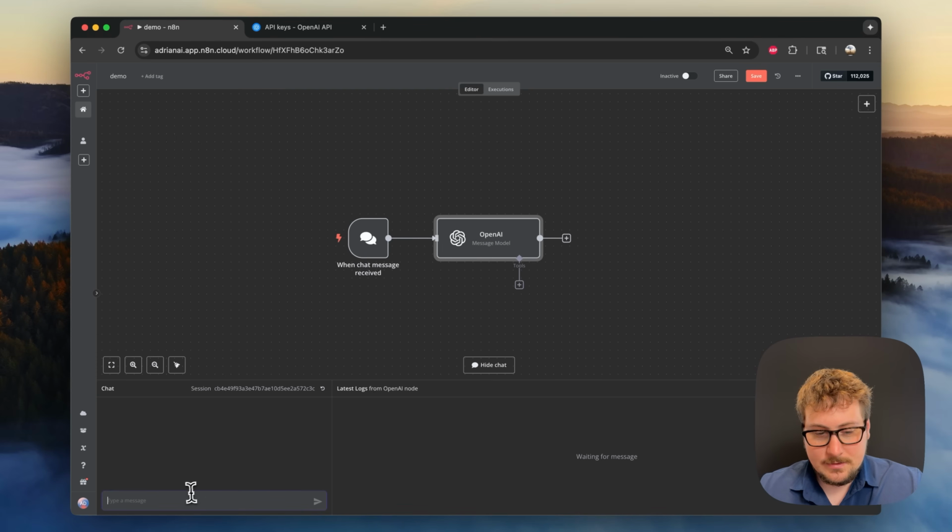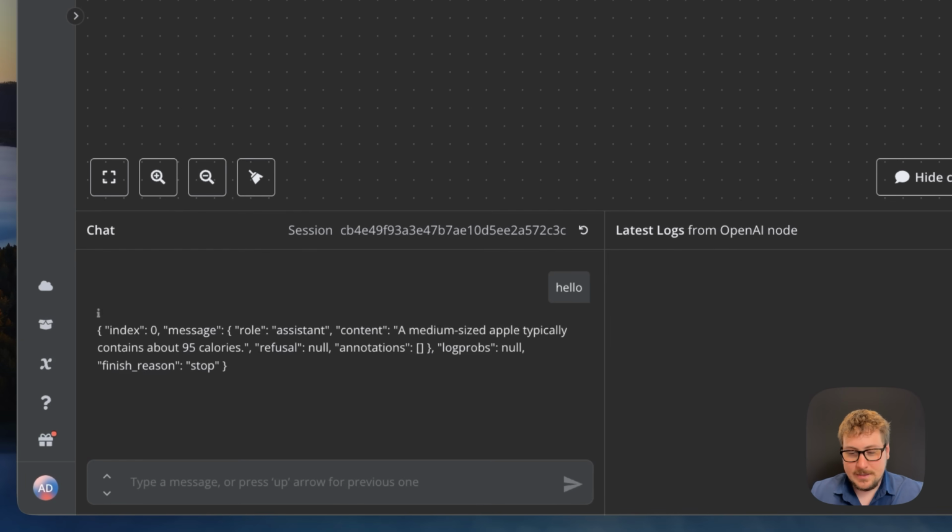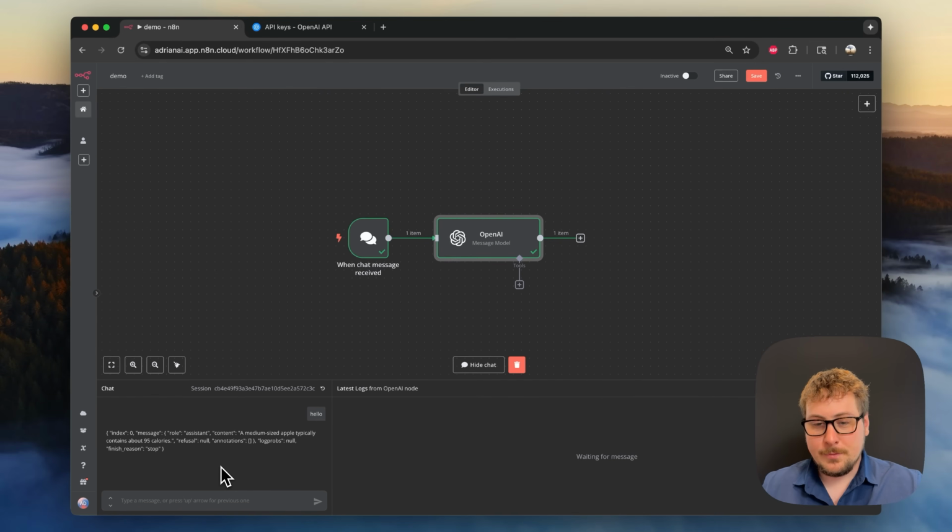So, let me just type in the chat here. Hello. So I text it hello, and then down here it answers. It's giving us a little more data than we necessarily need in the chat, wrapping this with a bunch of information on the request. And then the content is just the response that the chat is actually giving us, and that is a medium-sized apple typically contains about 95 calories, and then some more metadata. So we got an answer, but it wasn't really relevant to the question that we asked in the chat.